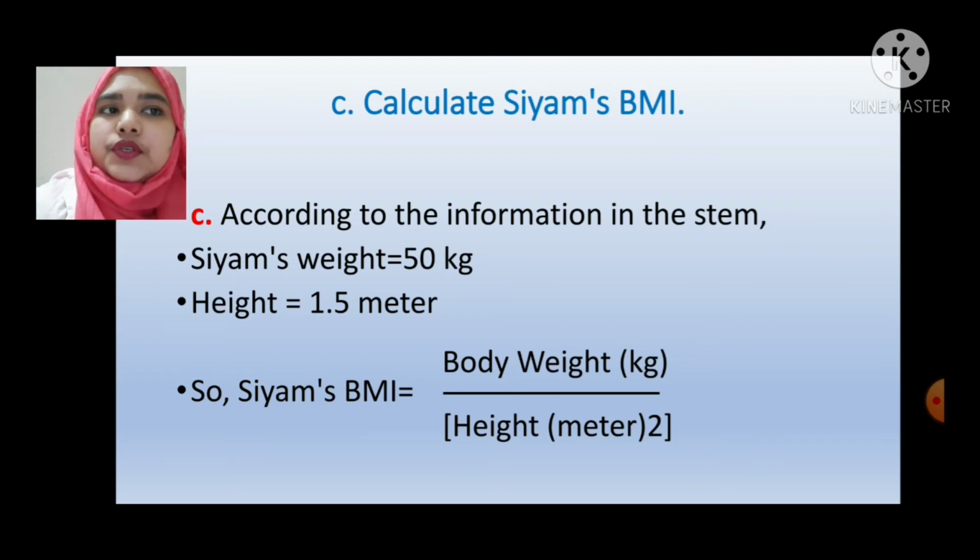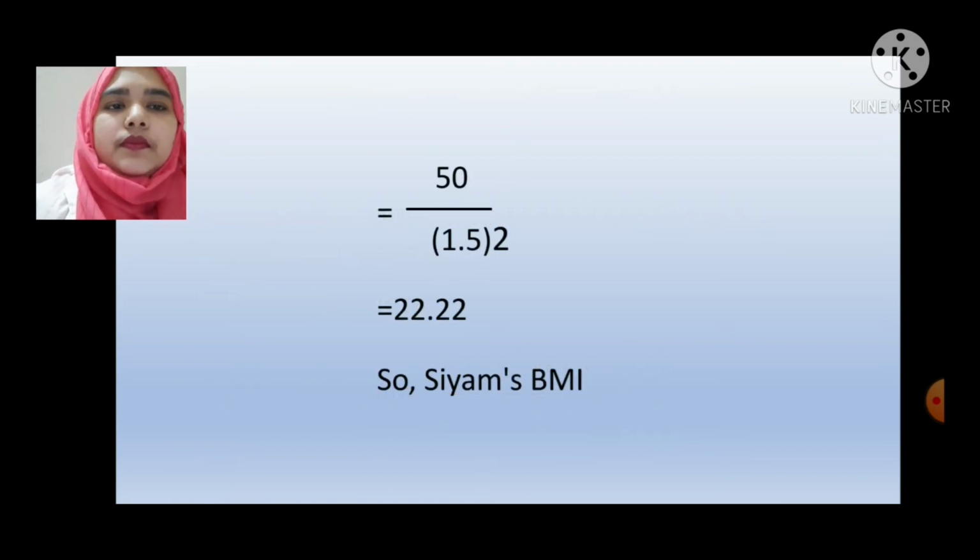According to the information in the stem, Siam's weight is 50 kg and height is 1.5 meter. So, Siam's BMI is, after calculating, 22.22 approximately.